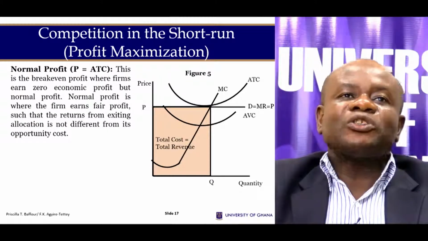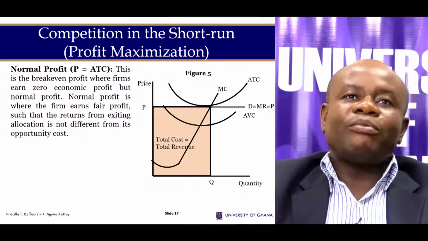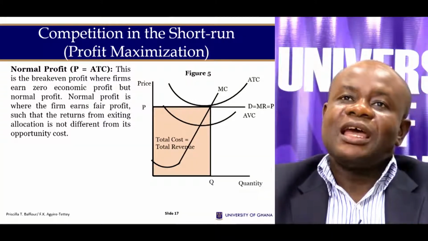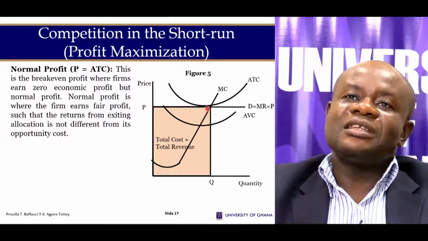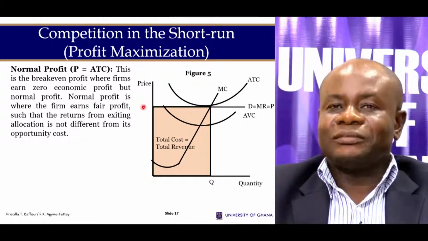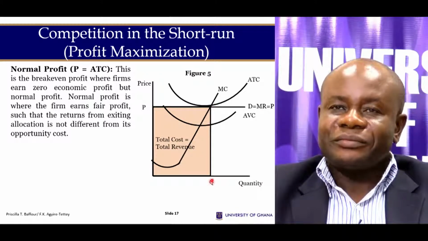The firm can also make normal profit or break even. This is where the price is equal to the cost per output of producing the commodity. Again, it can be seen here that the marginal cost is equal to the marginal revenue, and we determine price at this point, and output is determined here.